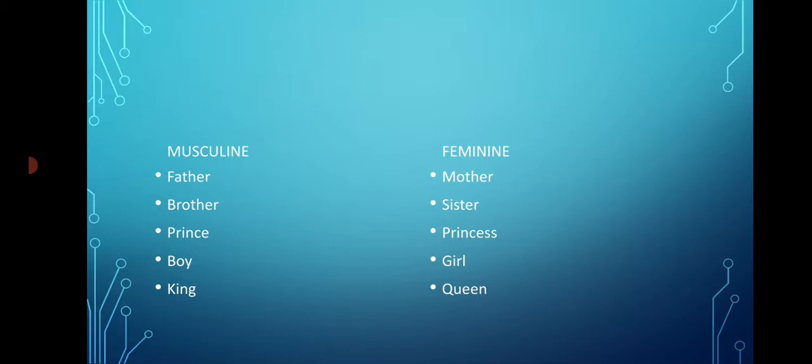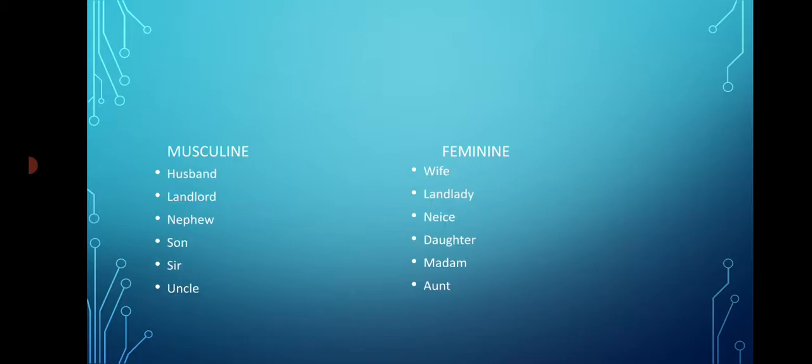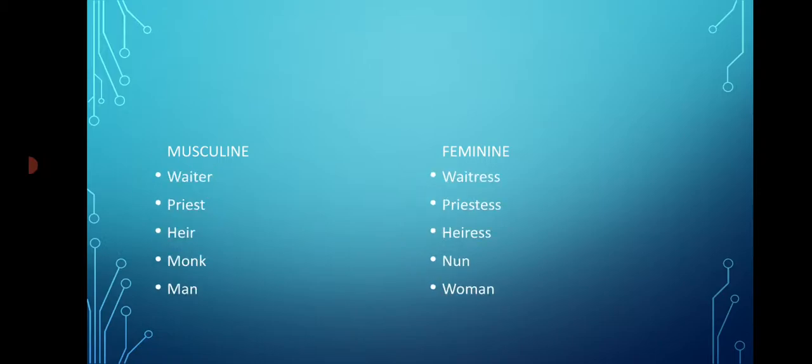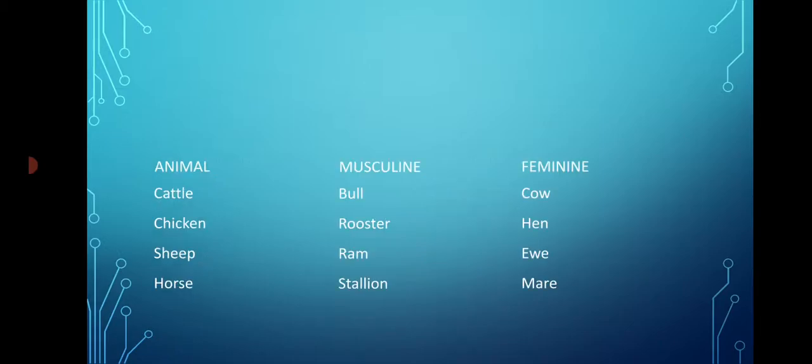Like that, boy, girl, king, queen; husband, wife; landlord, landlady; nephew, niece; son, daughter; sir, madam, uncle, aunt, waiter, waitress, priest, priestess, heir, heiress, monk, nun, man, woman.